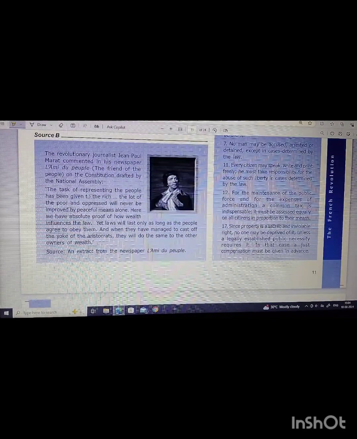So, the Constitution began with the Declaration of the Rights of Men and Citizens, with rights like the right to life, freedom of speech, freedom of opinion, equality before law, and all these were natural and inalienable rights that belong to each and every human being by birth and could not be taken away. And it was a duty of the state to protect these rights for the citizens living in the country.